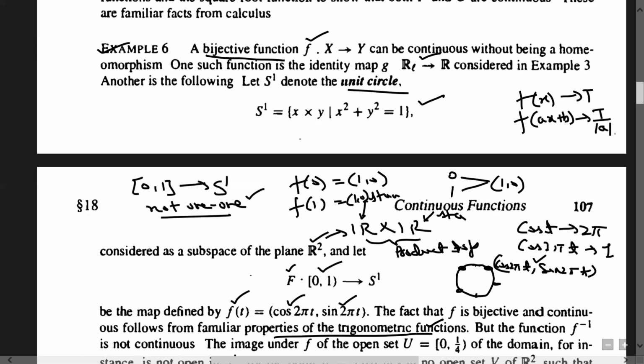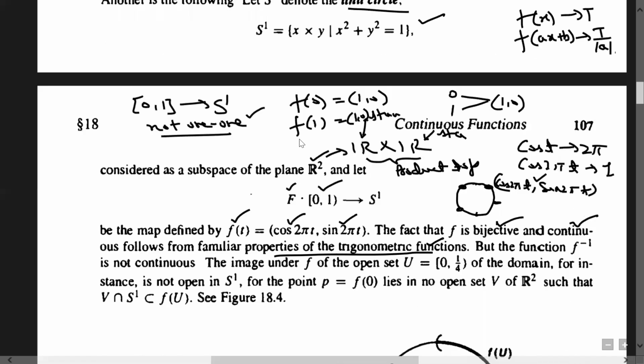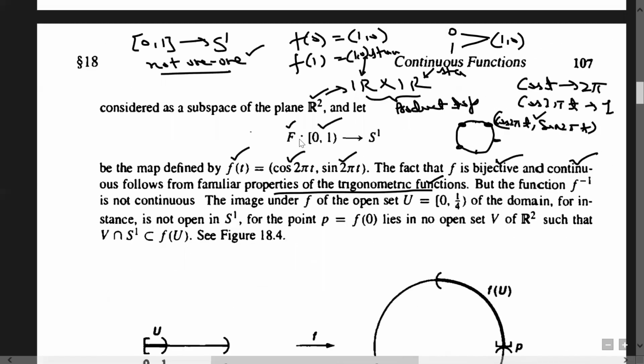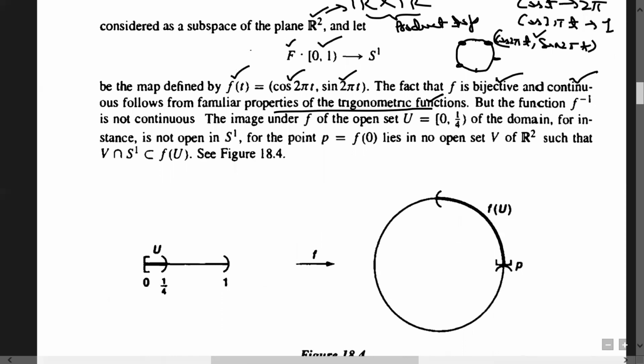So what we have observed here is that this map is bijective and continuous, but we need to show that its inverse is not continuous. So how to show that its inverse is not continuous? Look, this is also an example of a bijective and continuous map whose inverse need not be continuous. To show that f inverse is not continuous, we are again using the same result, for f from X to Y. Actually, I want to tell you why we are interpreting it in terms of open map.